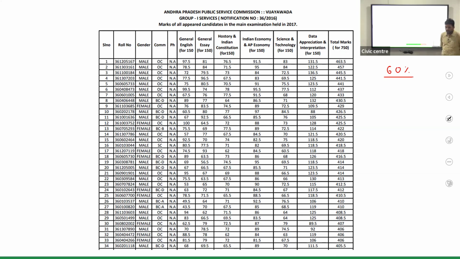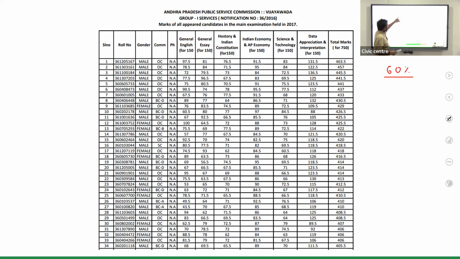We'll also give the lead score. So from next week onwards, not this week, from next week onwards, we'll give the lead score. And if permitted, those who are scoring better, with their consent, will share in the Telegram channel. If the person gives consent that my answer scripts can be shared, we'll try to share them with others.